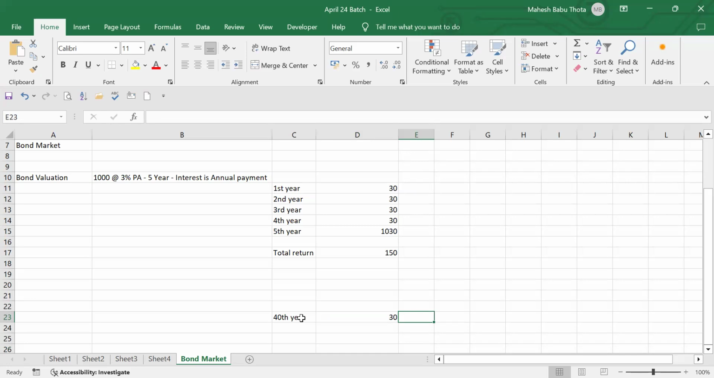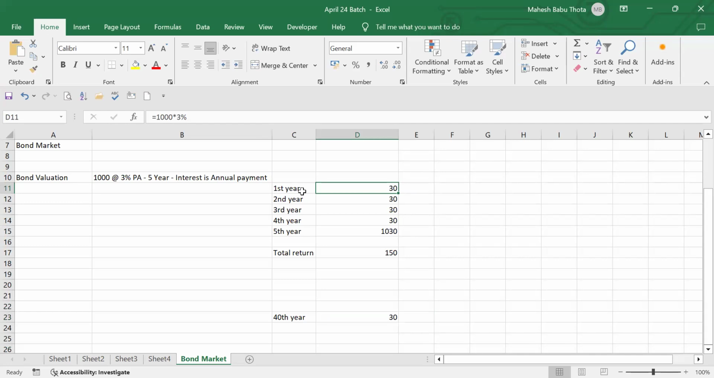Yes, sir. I'm talking about interest only. Forget about the principal amount, we'll all receive that. Every year, 1,000 rupees only. In the 40th year also, you'll get 30 only. Let's see. In the first year, this year, we are getting 30 rupees for a 1,000 rupees investment.